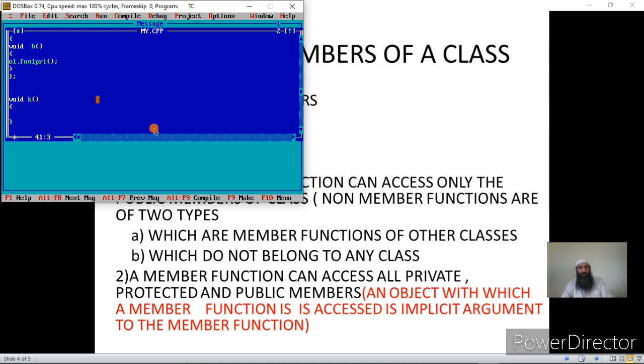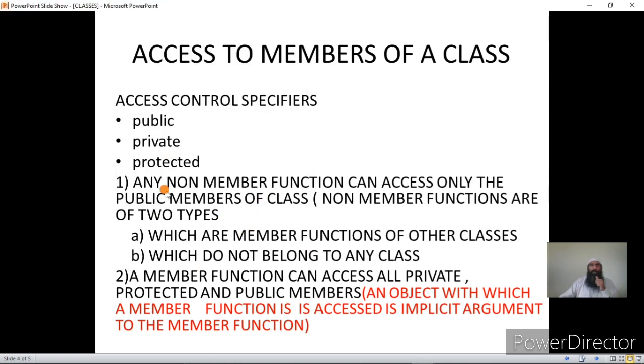Now main and k, once we tried to access the public part in main and k, it was accessible. But the private and protected part was not accessible. So these functions are those functions which do not belong to any class. And then we had a function h which belonged to a class, and the same rule applied there. What was the rule? The rule was that any non-member function can access only the public members of a class. That is, non-member functions are of two types. What are the two types of non-member functions? Which are the members of other classes or which do not belong to any class.